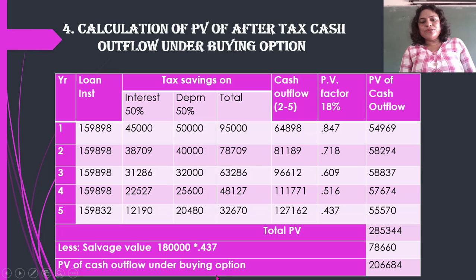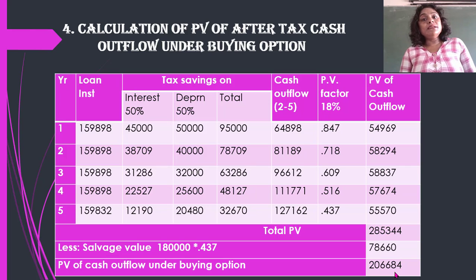So we get the present value of cash outflow under the buying option, which is 2,06,684.